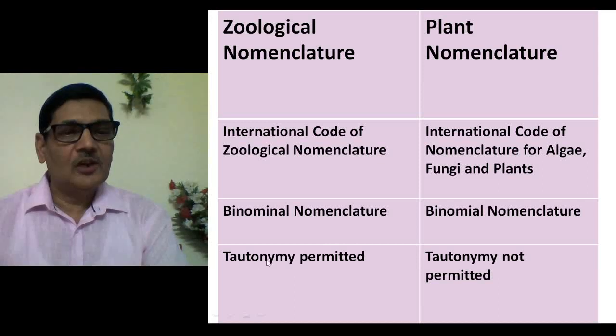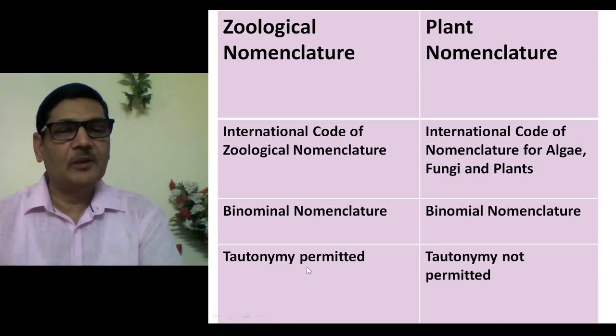Then tautonymy is permitted. What is tautonymy? Actually, I want to make you acquainted that if genus and species, both names are written by the same word, then it is tautonymy, and that is permitted in case of animals nomenclature.